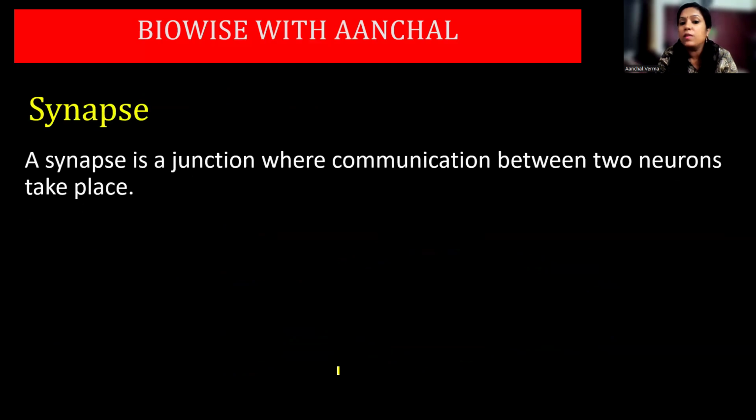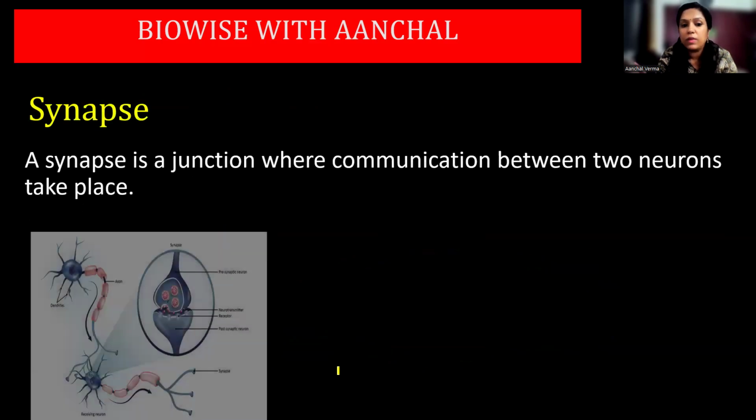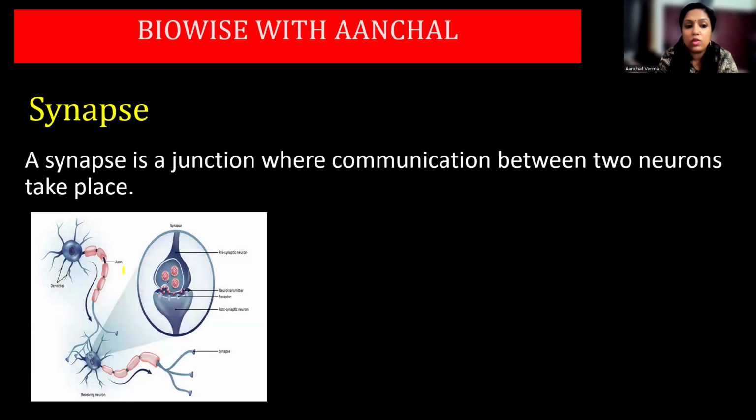Synapse is a junction where communication between two neurons takes place. Now you can see here the two neurons. The one which is before the synapse is called a presynaptic neuron. The one which is after, which is receiving the impulse, is called the postsynaptic neuron. At the point of transmission of nerve impulse, this is the presynaptic neuron's axon terminal, and this is the postsynaptic neuron's dendrites.